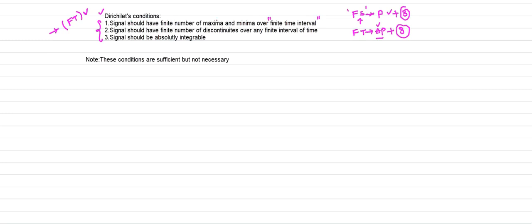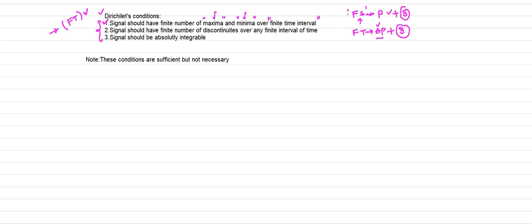In the Fourier series also, this is the first condition: the signal should have a finite number of maxima and minima over the range of the time period.